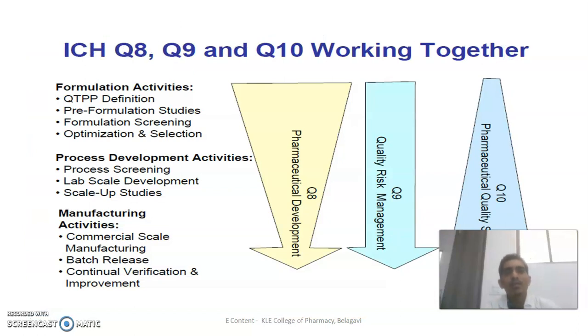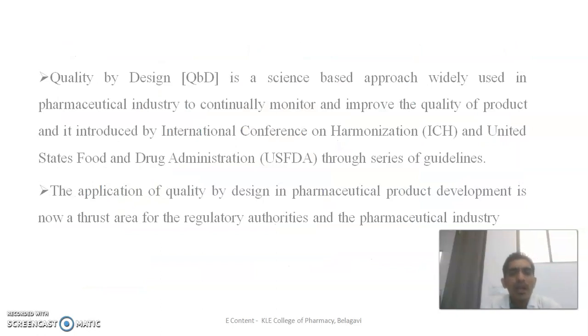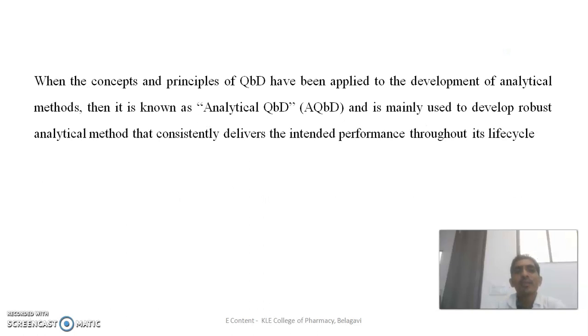And already we have discussed a few guidelines like ICH Q8, Q9 and Q10, which work together to control various activities in the pharmaceutical industries with regard to product development and process development. Also, one very important thing: quality by design is a science-based approach, widely used in the pharmaceutical industry to continually monitor and improve the quality of product, and it was introduced by the ICH and USFDA guidelines through their series of Qs. So the application of quality by design in pharmaceutical product development is now a trusted area for the regulatory authorities and also for the pharmaceutical industries.